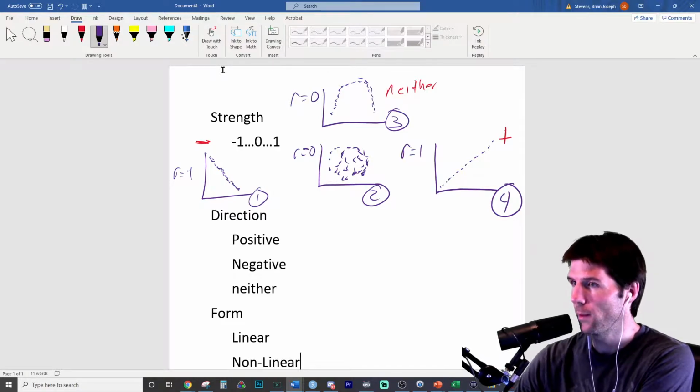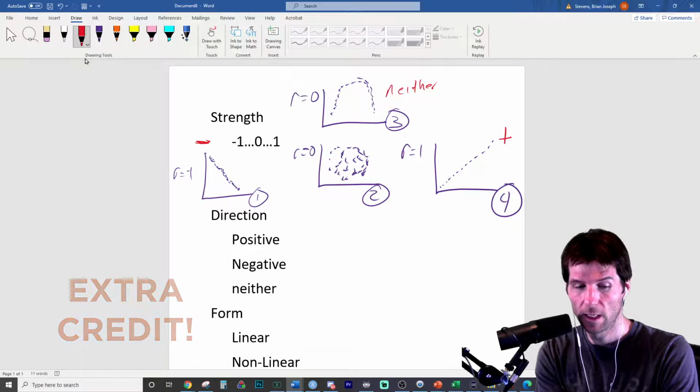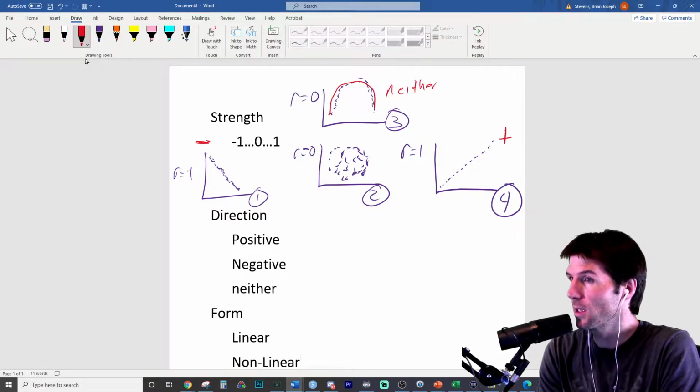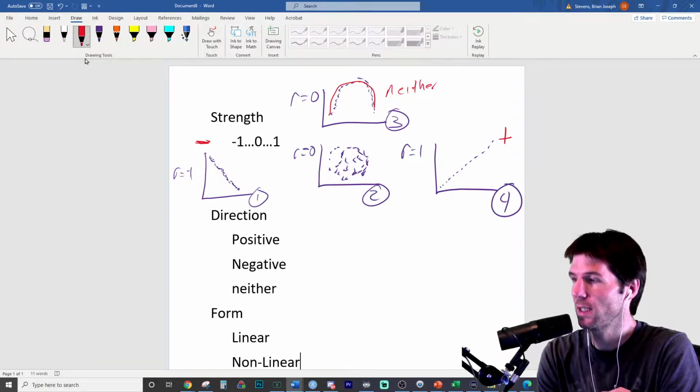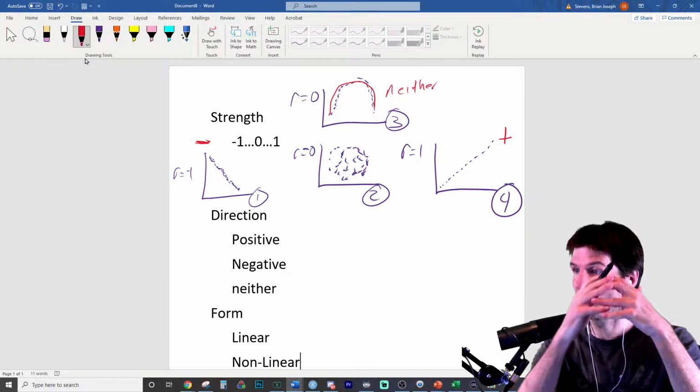2, maybe a little bit. I would go more for 3. 3 looks a bit like a parabola. 2 is just very, very weak, no correlation. But 3 has a non-linear form to it. It's got a parabolic form. Does that make sense? It follows a parabola.